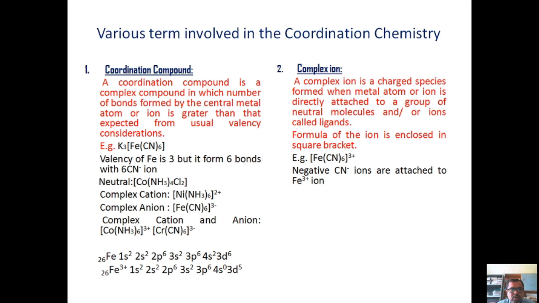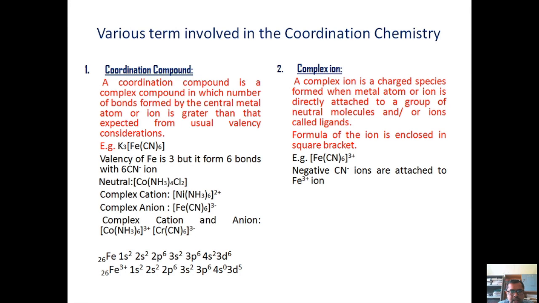As its name suggests, a coordination compound is a complex compound in which the number of bonds formed by the central metal atom or ion is greater than that of the usual valency consideration. So this definition suggests that if you look at a complex K3Fe(CN)6, where we have Fe as the central metal atom and its electronic configuration is shown at the bottom, why is its valency 3? Because after removal of 3 electrons, that means 1 electron from the d orbital and 2 electrons from the s orbital, we get the electronic configuration of Fe as its outermost shell contains 5 electrons.